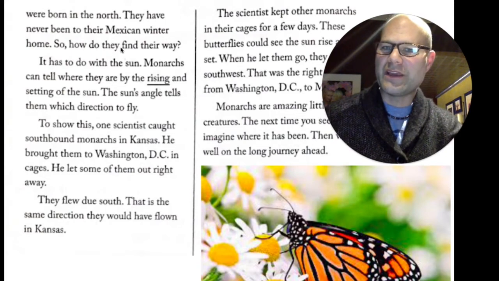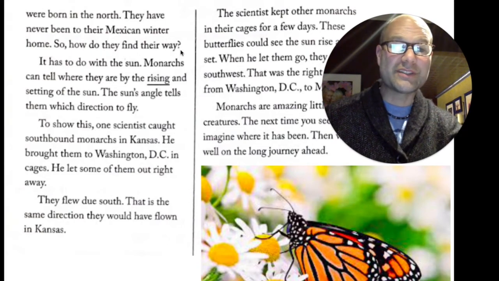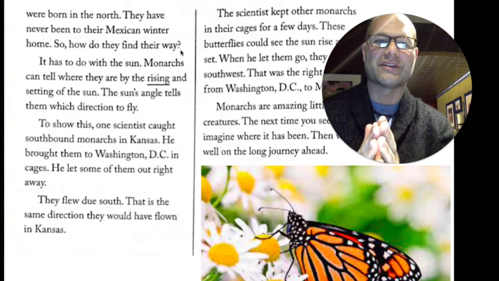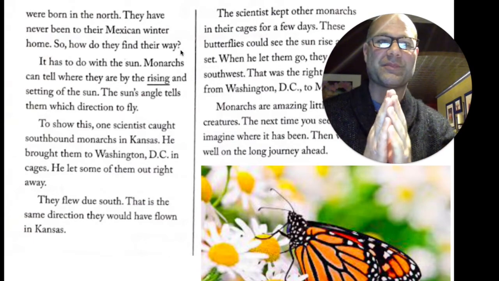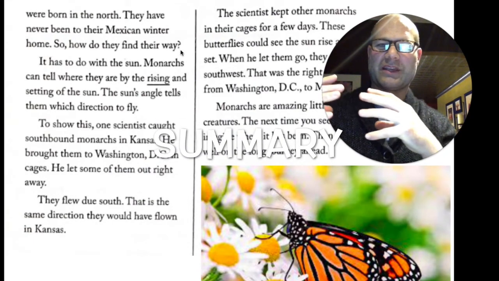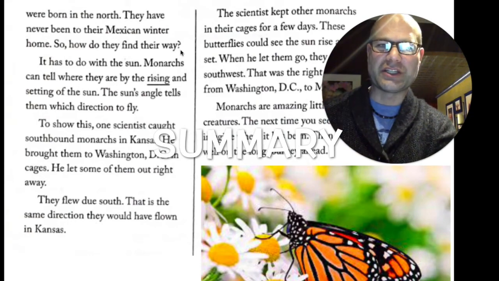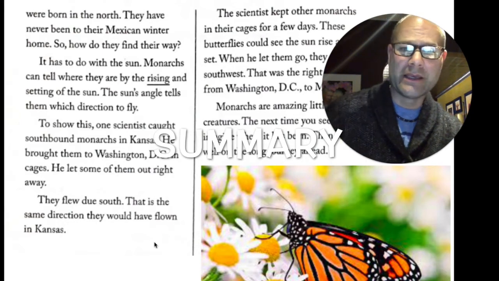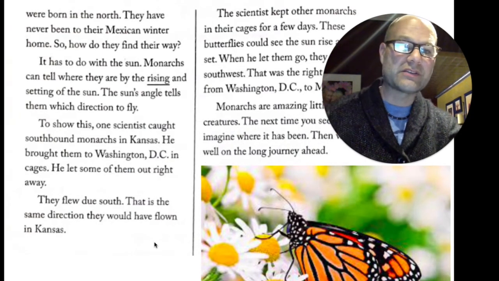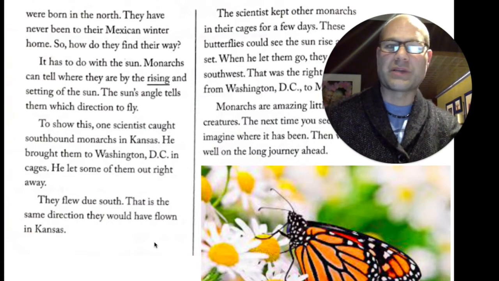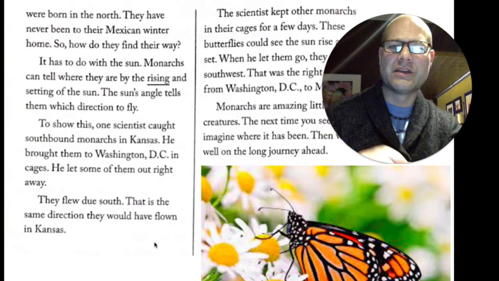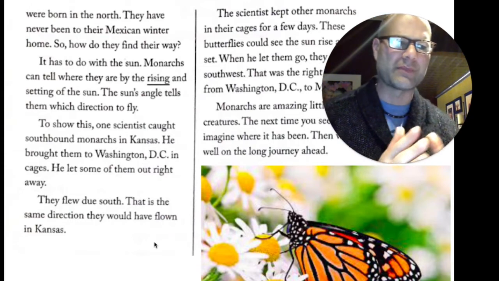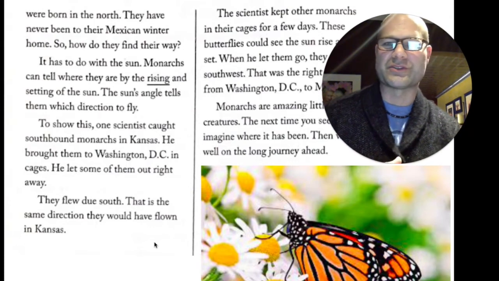So how do they find their way? That's a really interesting question for this particular article. And do you notice what's going on in the article? It's organized very, very well. We learned what migration is. Then the author talked about how monarchs migrate, and we found out where they stop. And now we're learning about the eggs, the baby monarchs, and they must have some kind of navigation plan, like how to get from Mexico to Canada and vice versa.